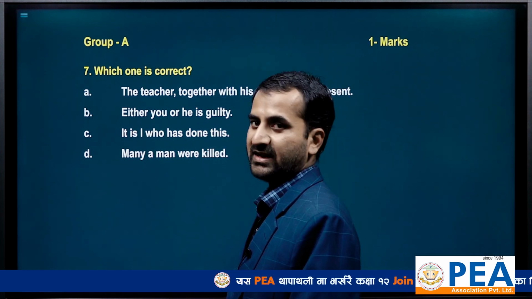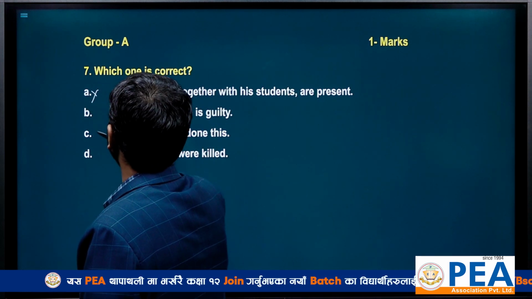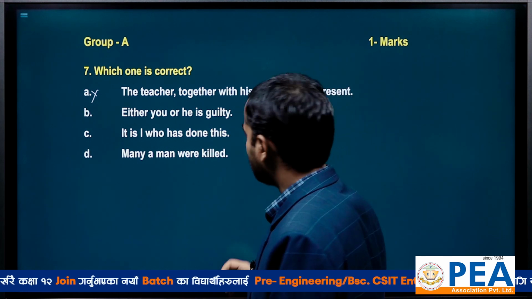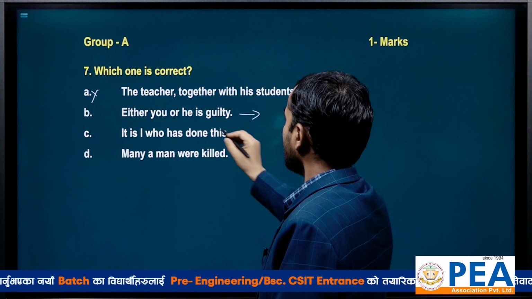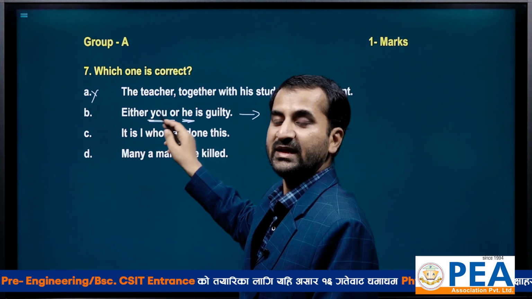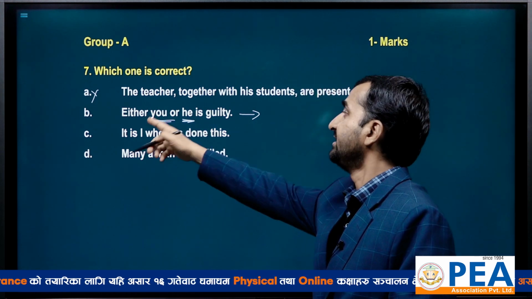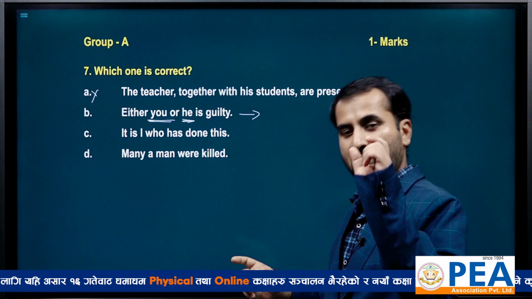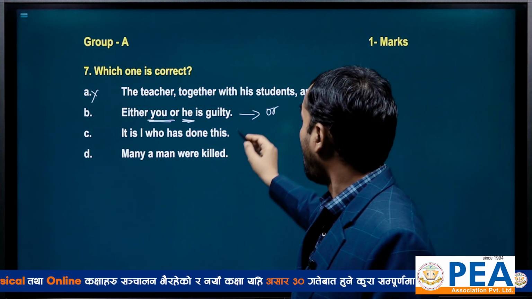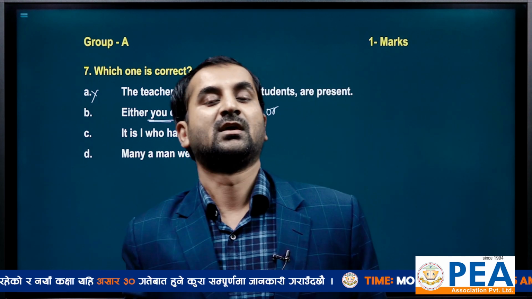Either you or he is guilty. Here this one is wrong, which one is correct? Now we have to see this one. You must have studied that when two subjects are added with either or, neither nor, or, the form of verb comes according to the nearest subject.